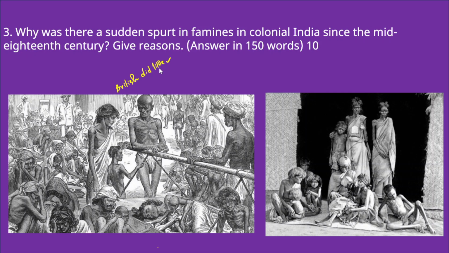By seeing these images, you can understand the scale of the famine. Throughout the British period, there were a number of famines. However, the British government provided little support for the people who faced the worst famines.